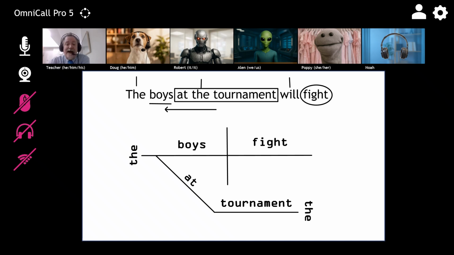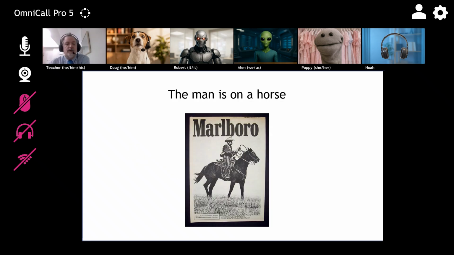Yeah, exactly right. We can do our sanity check, remove everything else except the main slots. Boys fight. That is our main idea. What boys? Boys at the tournament. Go to this one. Alan, can you try here?